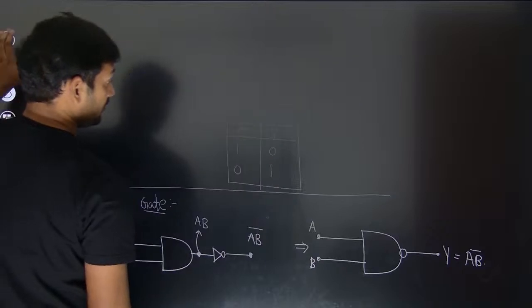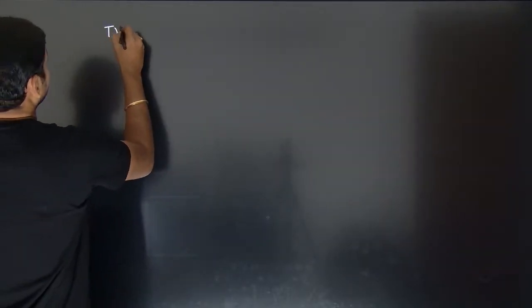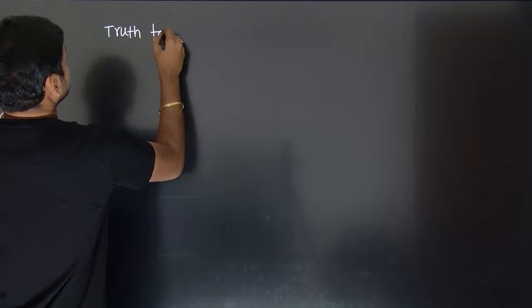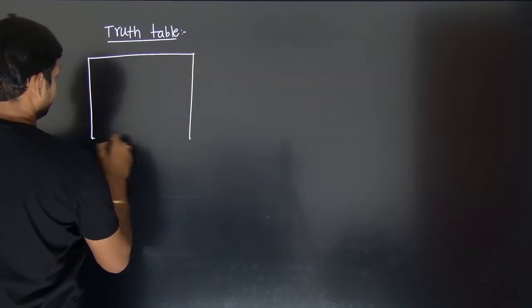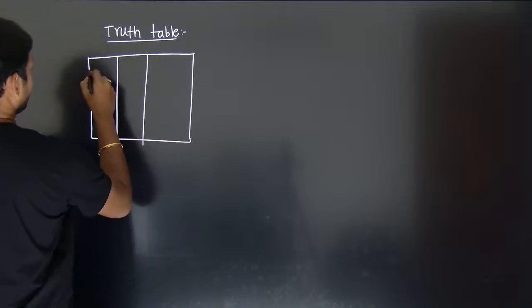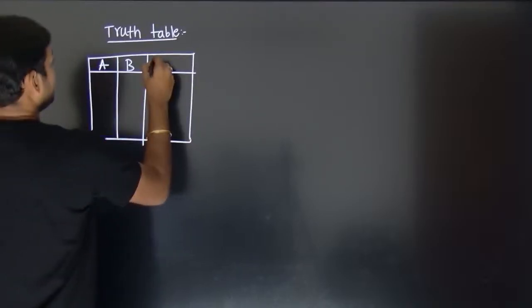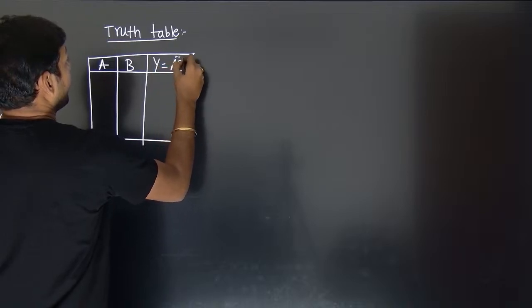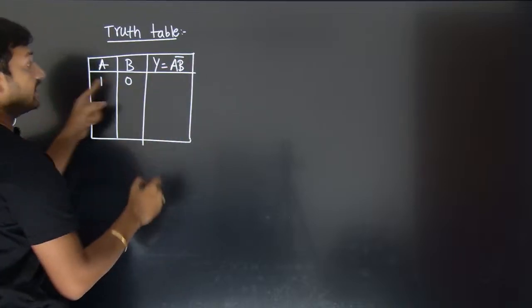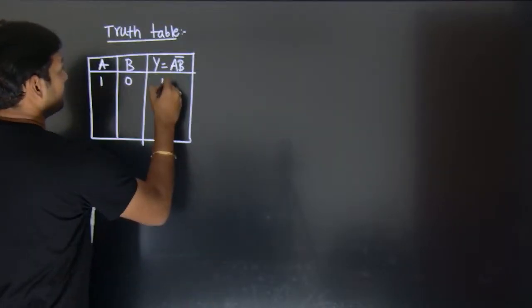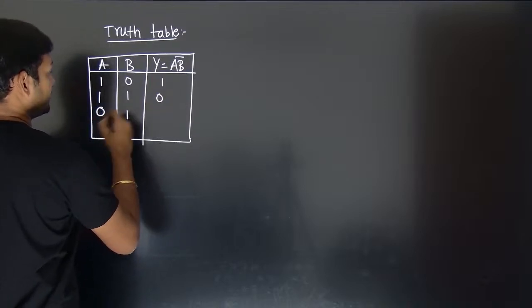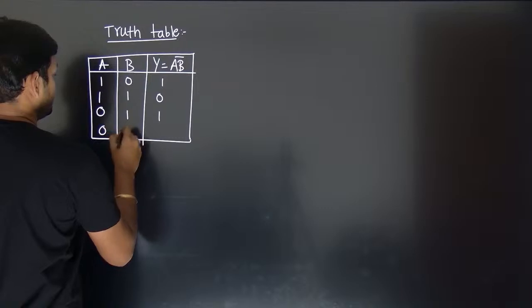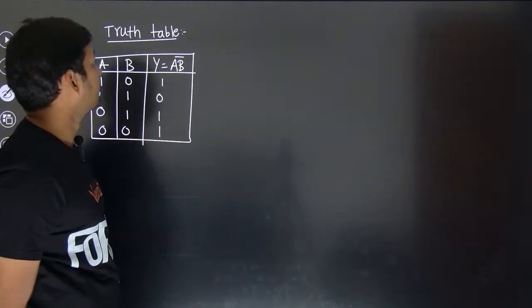Okay. Now, let us talk about the truth table for that. A, B, Y is going to be what? (A B) bar. A 1, B 0. So 1 into 0 will be what? 0. So 0 bar will be what? 1. 1 into 1 will be 1. 1 bar will be what? 0. 0 into 1, 0. 0 bar will be what? 1. 0 into 0, 0 bar will be what? 1.